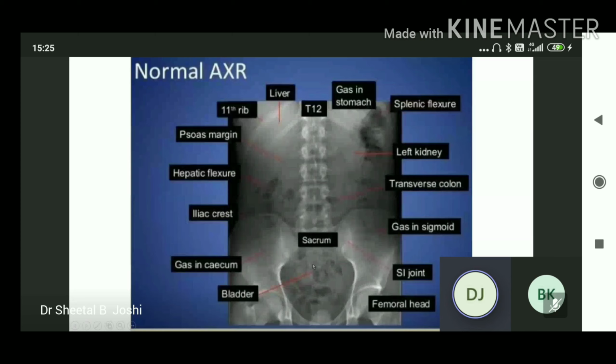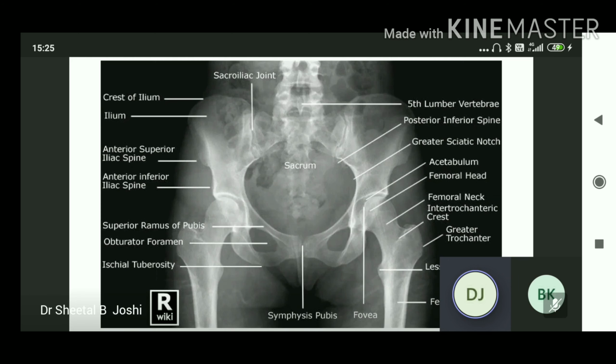They are not variable in position, but the transverse colon, the sigmoid colon, and the cecum are variable in position. In case of any dilatation, they have a certain measurement for their lumen: 3, 6, 9. 3 centimeters for the small bowel, 6 centimeters for the large bowel, and 9 centimeters for the cecum. So you can appreciate if there is any obstruction because it appears dilated. We can study this in barium enema, barium meal.